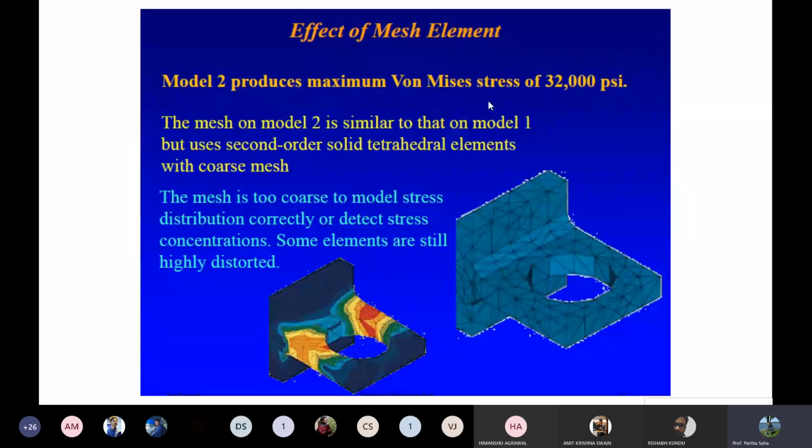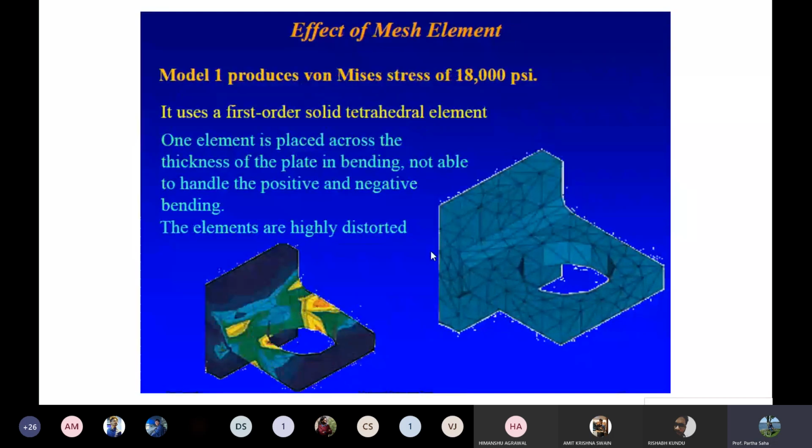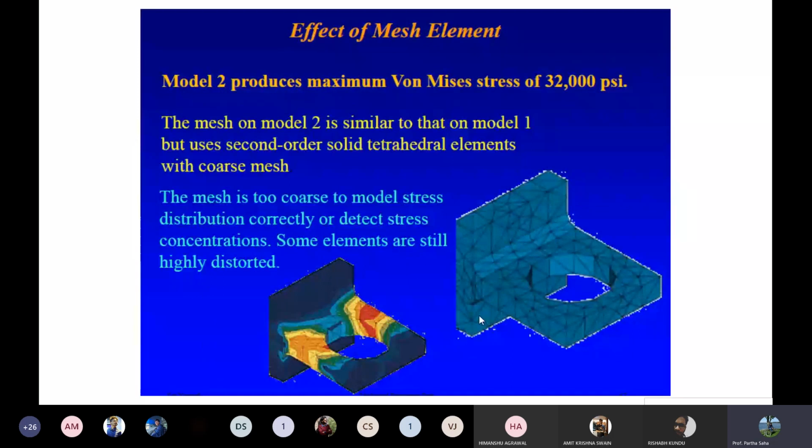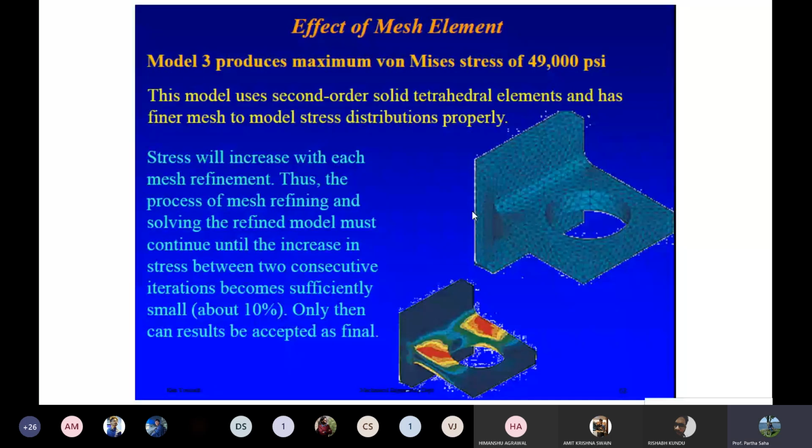The mesh of model 2 is similar to that of model 1, but uses second order solid tetrahedral elements. Initially it was some triangular element. Now it is using second order tetra elements. The mesh is also still too coarse to model the stress distribution, so the answer is not very fine. Now let's look at the final one. This is the automatic meshing. This second order solid tetrahedral element has a very fine mesh, and the results improved. Now you get a von Mises stress of 14,000 psi.